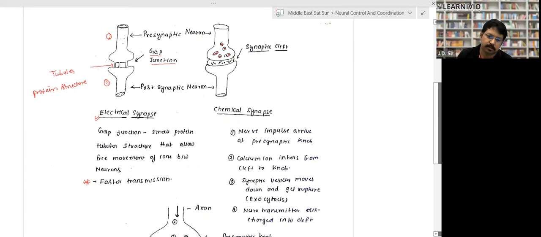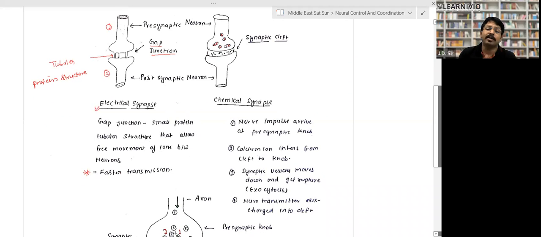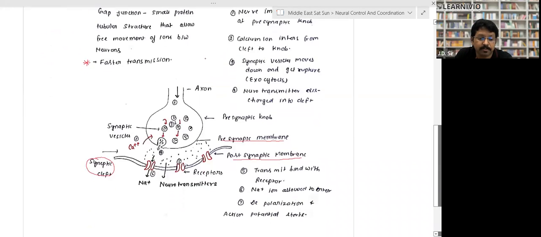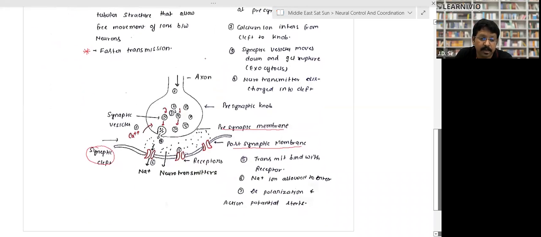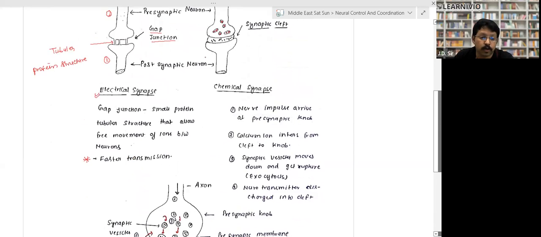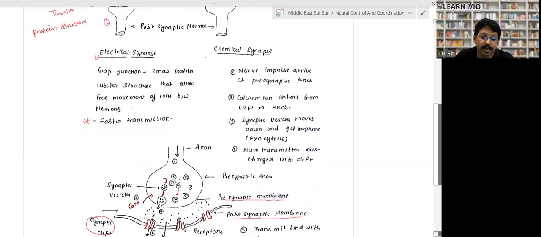In the chemical synapse, there are the presynaptic node and postsynaptic node. There is a structure called the synaptic cleft, right? So here the physical transfer of information does not take place. How does information transfer take place in the chemical synapse? They are not physically connected by any protein or any tube. There's a gap between the two. That's why it is called the synaptic cleft.